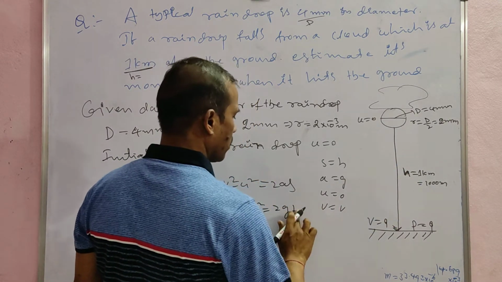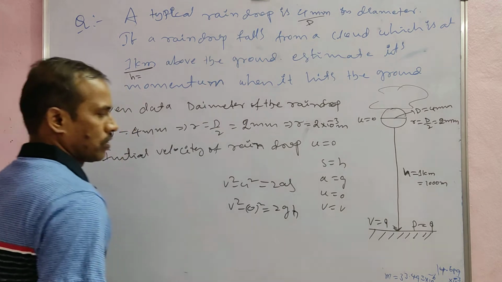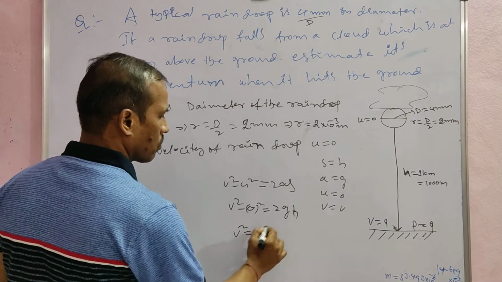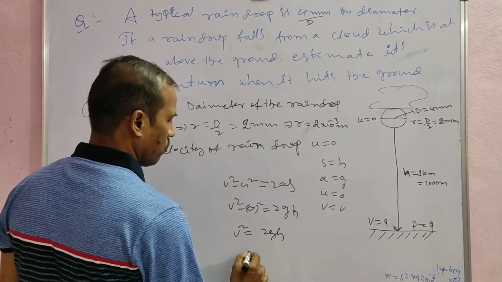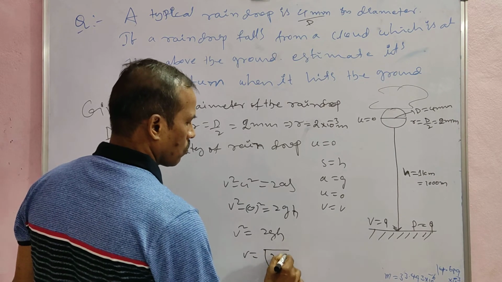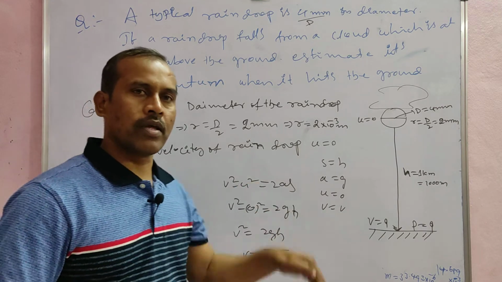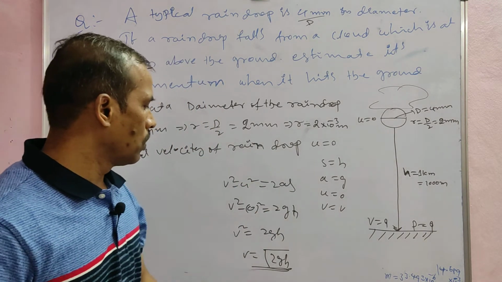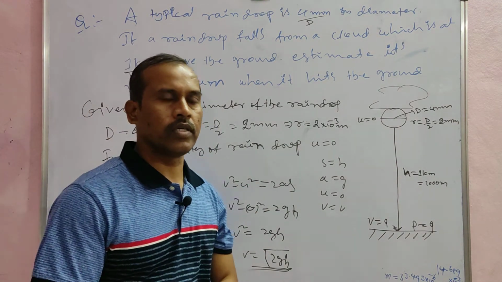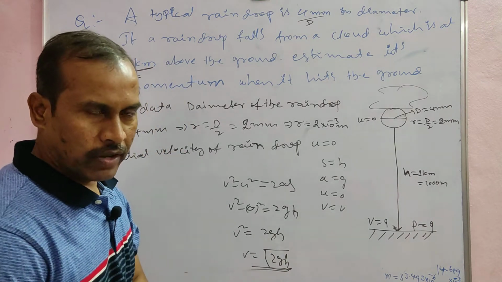This is small h. So v square is equal to 2gh, and v is equal to under root of 2gh. This is the final velocity of the raindrop when it strikes the ground.